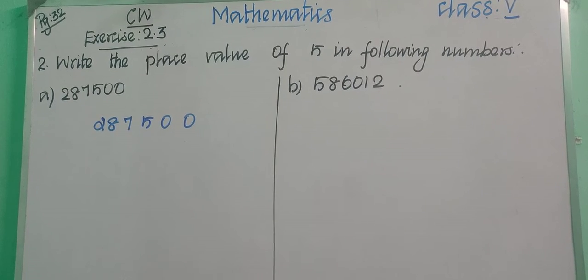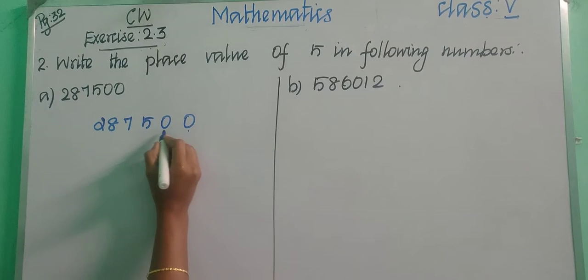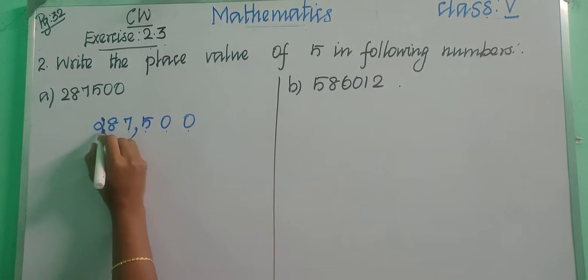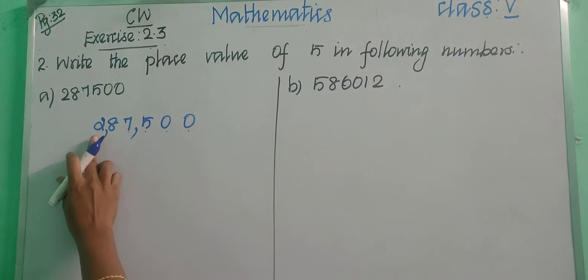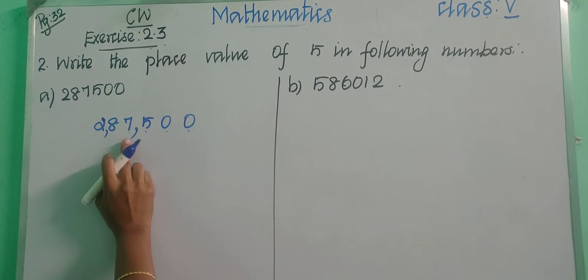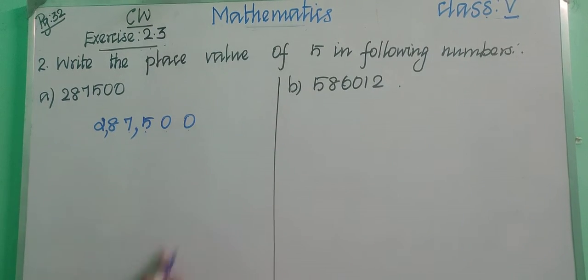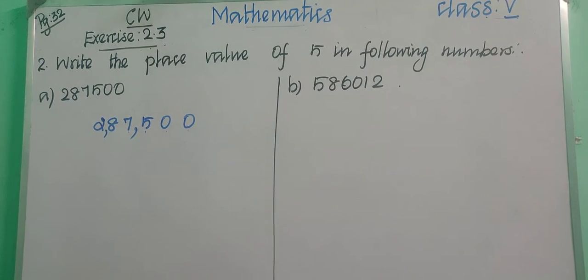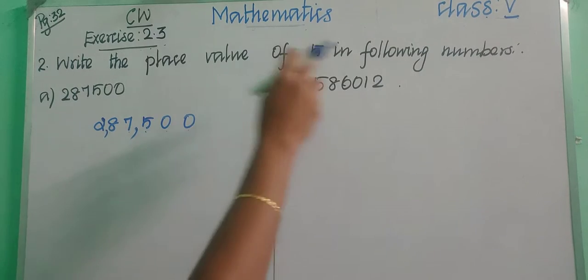For inserting the comma, we need to start counting from the right to left. From the right, you need to count 3: 1, 2, 3. Now insert a comma. And again count 2: 1, 2. Now insert a comma. So 2,87,500. Now let us find the place value of 5.